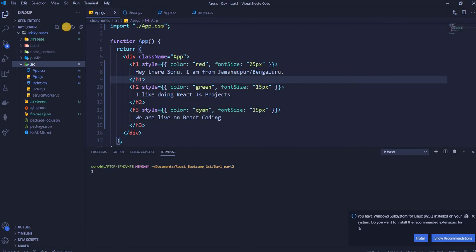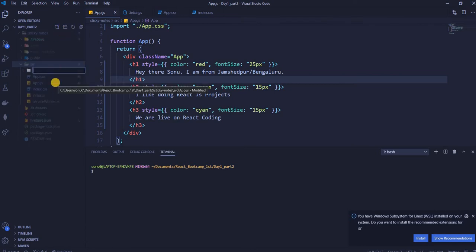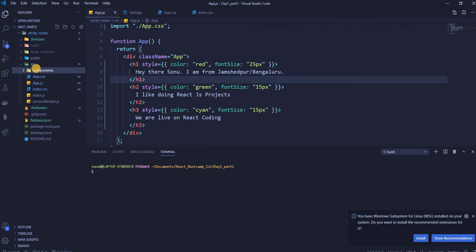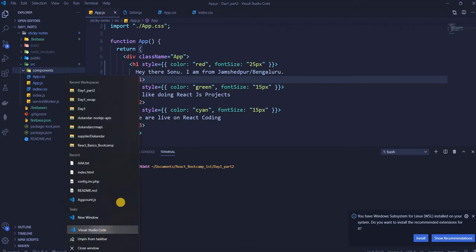So, to start off, everyone be in the src folder and create a folder called components. Okay. Same naming convention. I use the same naming convention. Okay. Create a folder named components. Okay. Meanwhile, let me just set up my other window.